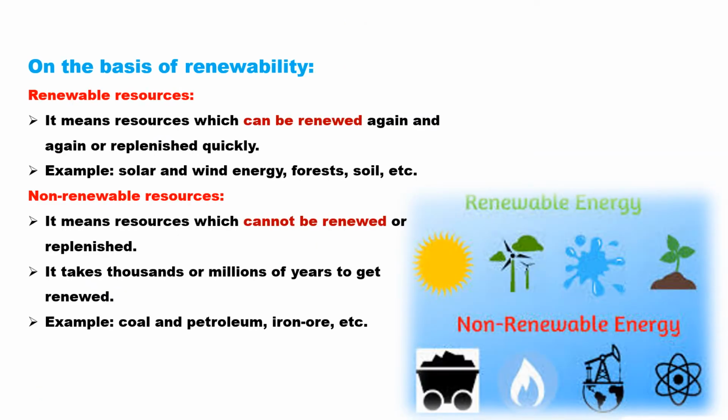Based on renewability, we can differentiate them into two types: renewable resources and non-renewable resources. The word renewable itself says that it has the capacity to renew or replenish again very quickly, to regenerate within a particular period of time. Such resources which can be renewed or replenished very quickly are known as renewable resources. Examples are solar energy, wind energy, forest, soil, etc.